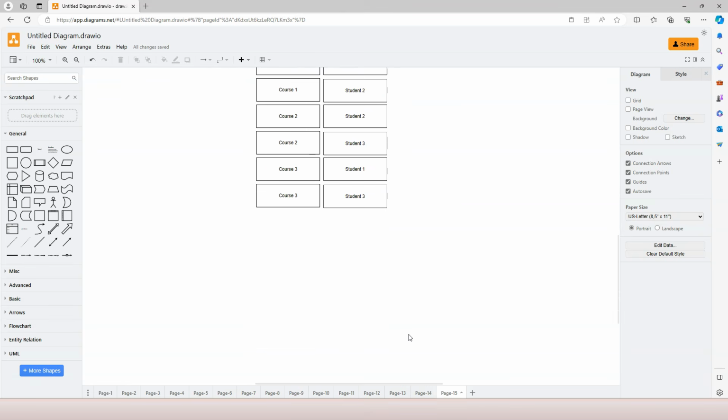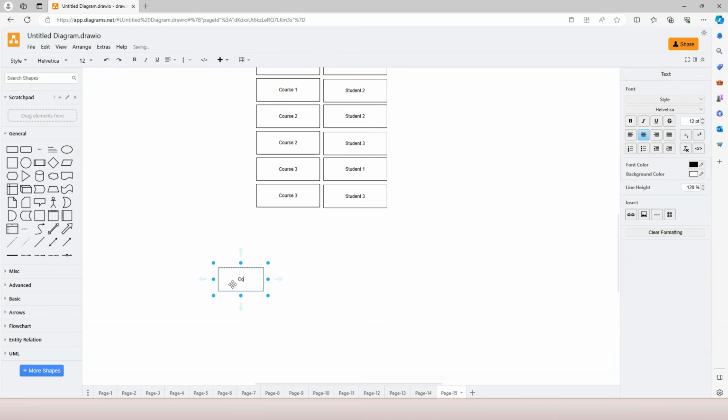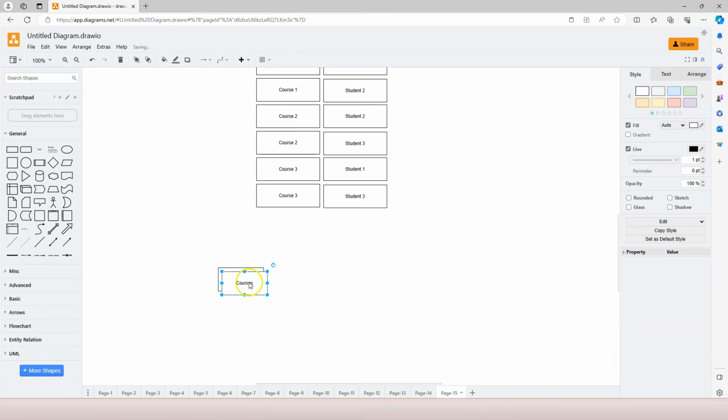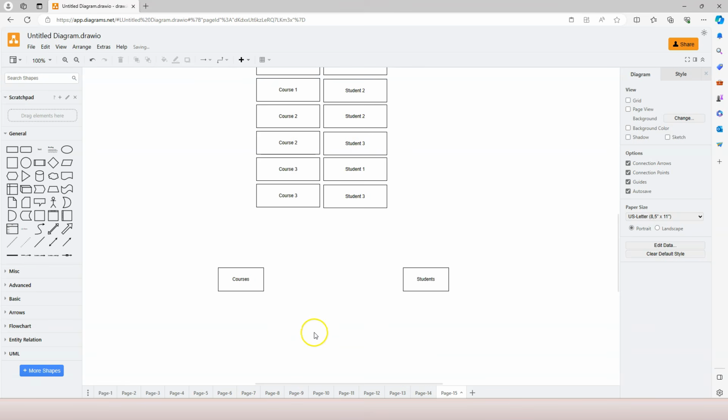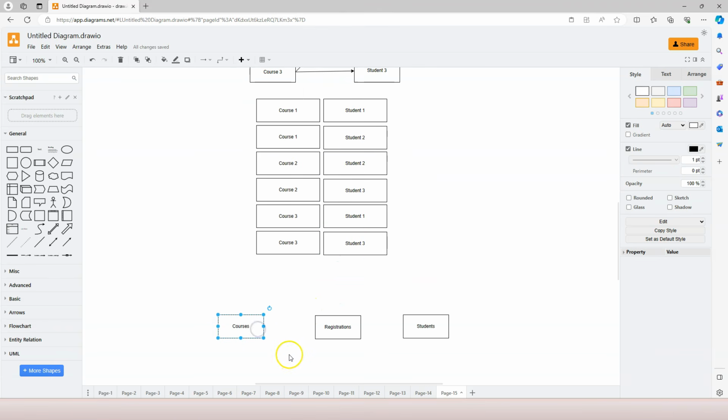So in database design, we will have a courses table on the left-hand side, and we will have a students table on the right-hand side. In between, we need to have a registration table. Right? The registrations table contains records like course and student, at least those 2 records. One course will show up multiple times in the registration table, just like here. You can see course 1, course 2, right, multiple times. But course 1 only exists in the courses table once.